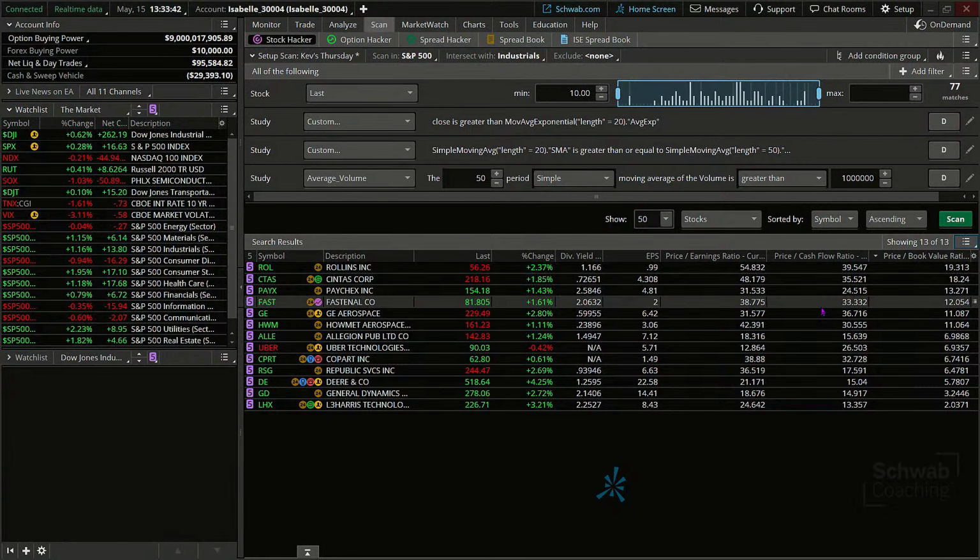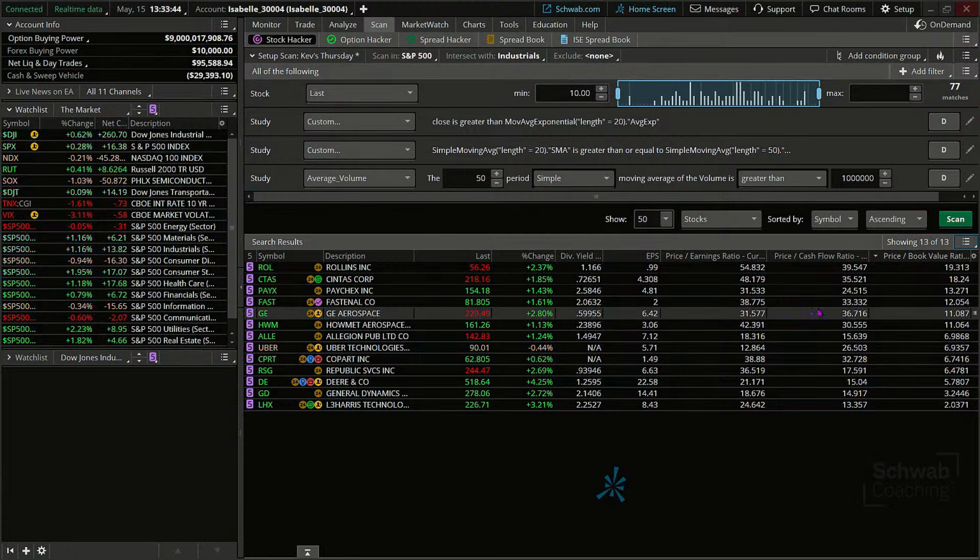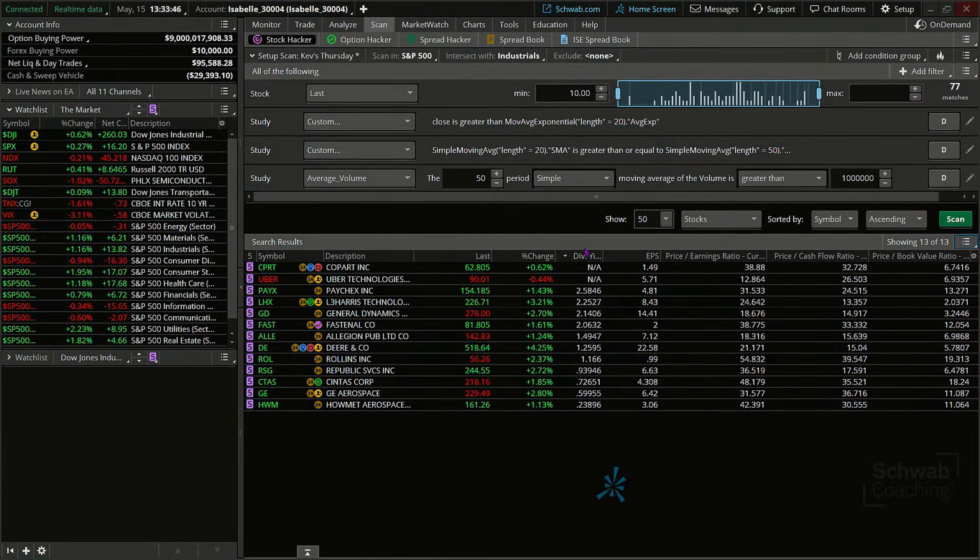We could base the decision on something other than a yield, even though industrial companies like these will pay dividends. Some of them don't, as you can see. We could also base it on just the trend, or maybe even the industry group, if that were the case. So a lot of options available to us.